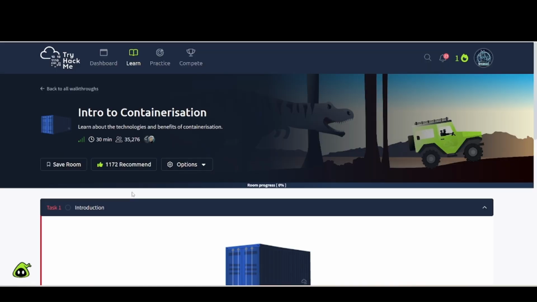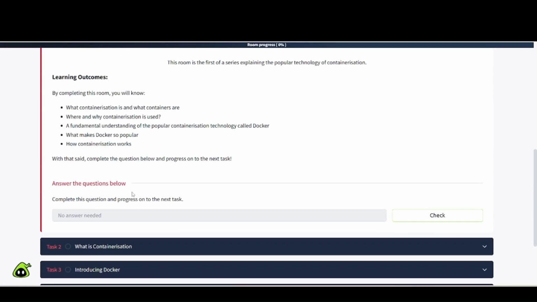So let's flip back over here to our Intro to Containerization. Take a look here. Learning outcomes. By completing this room, you will know what containerization is and what containers are, where and why containerization is used, a fundamental understanding of the popular containerization technology called Docker, what makes Docker so popular, how containerization works. With that said, complete the question below and progress on to the next task.